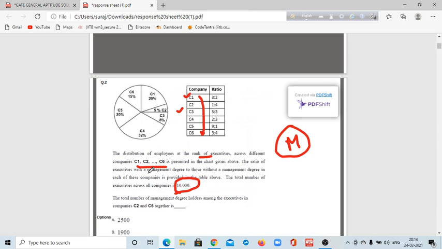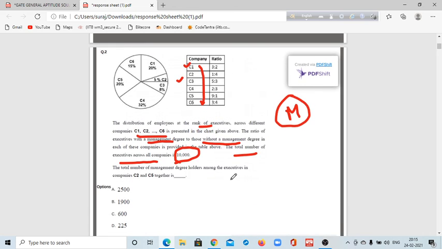Some executives have a management degree, and some are without a management degree. So the total number of executives across all companies is 10,000.